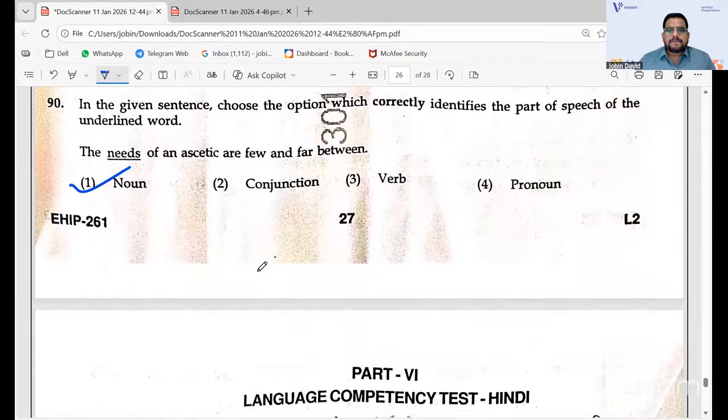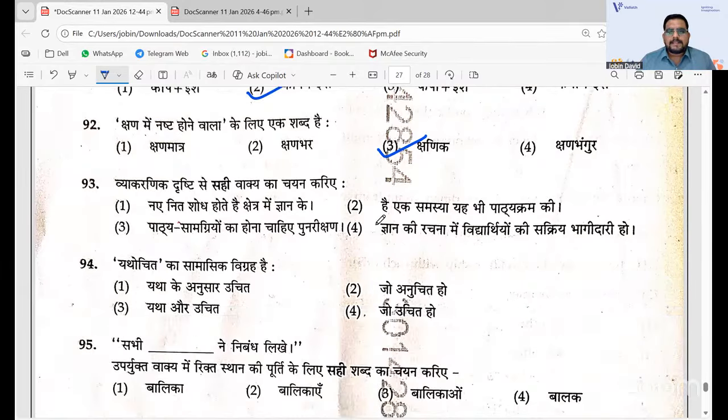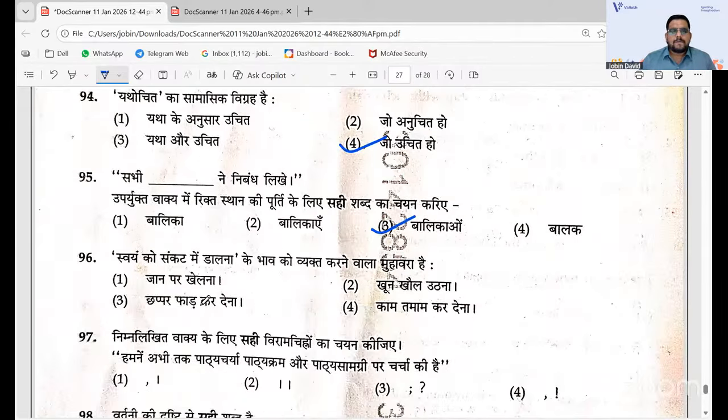Okay. So going with the language competency, Hindi, because we had Hindi also in our course. So we'll just discuss the Hindi part also. I think the first question, the answer I got is 2. It was solved by our faculties. 92-3 I got. And then 93-4 is the answer for language competency. 94 also 4. And then 95 it is 3 that you got. And 96 it is 1.